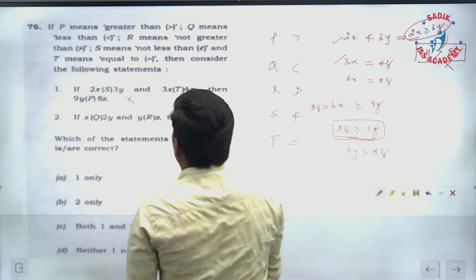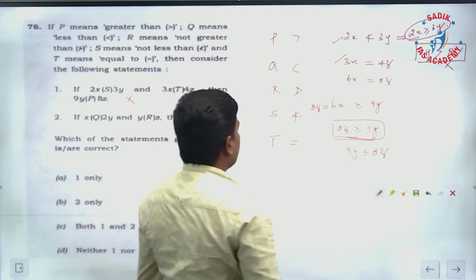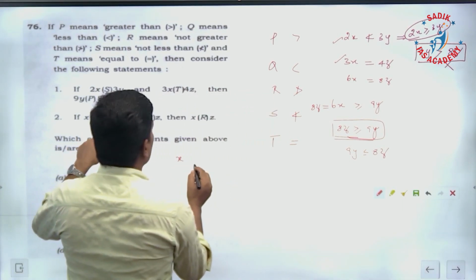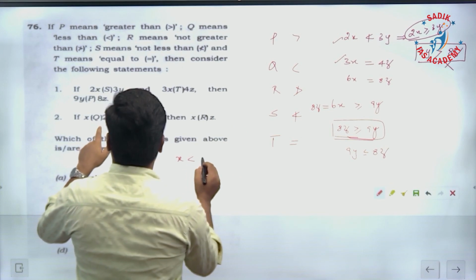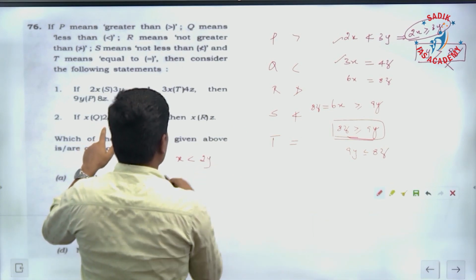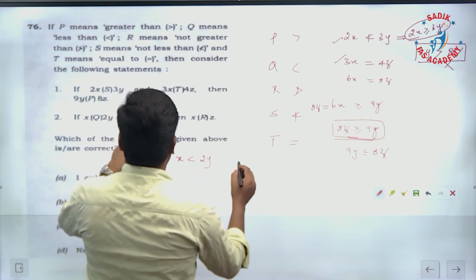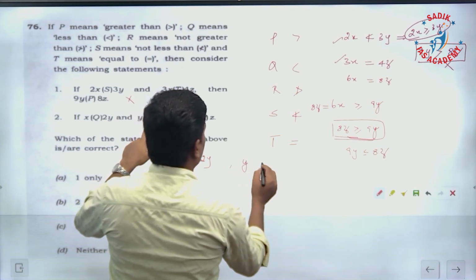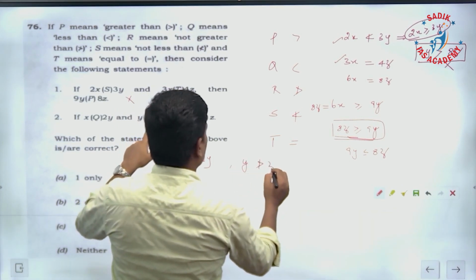This is not true. And similarly, here also, x Q y means x is less than 2y, and y R z means y is not greater than z.